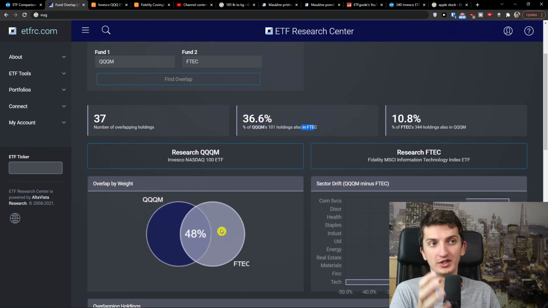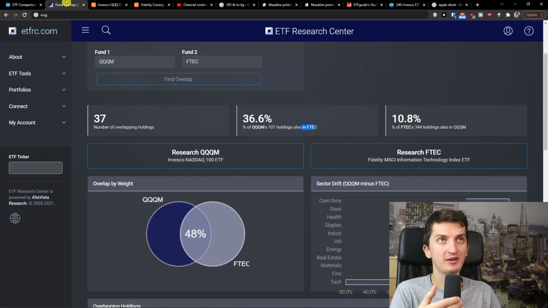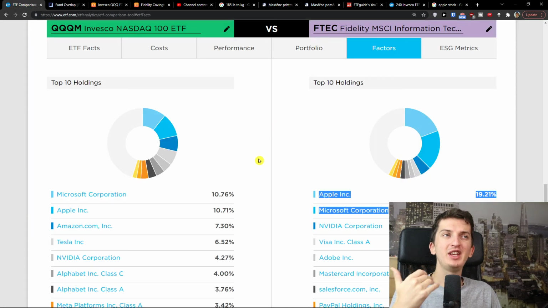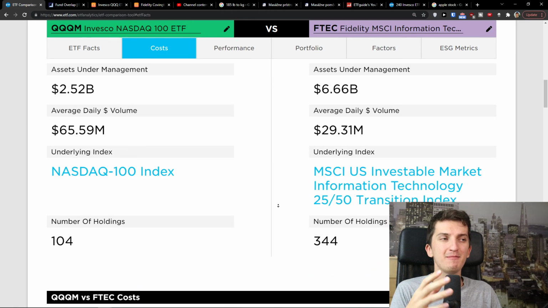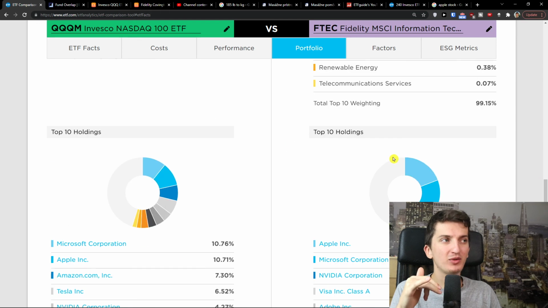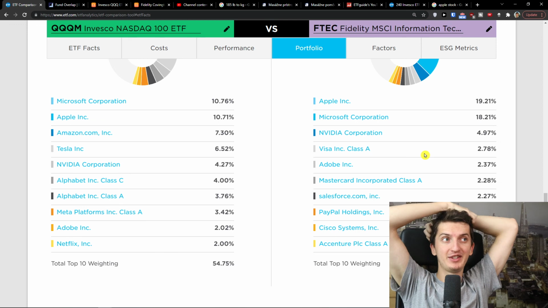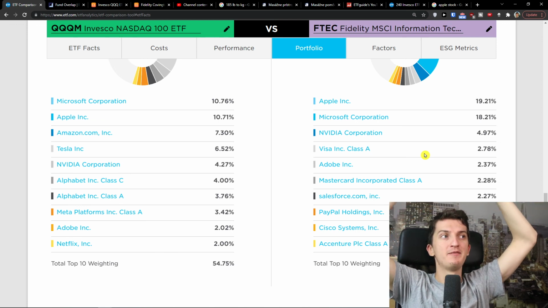Overlap by weight, of course, it's 50%, only because of how much Apple and Microsoft Corporation make. So 50% is there. When we compare the number of holdings, it's 46% and only 10% for FTEC. So FTEC is more diversified. The expense ratio is lower. I agree. But damn, Apple and Microsoft Corporation having 40% is madness. But again, if you're a believer in those companies, go ahead.